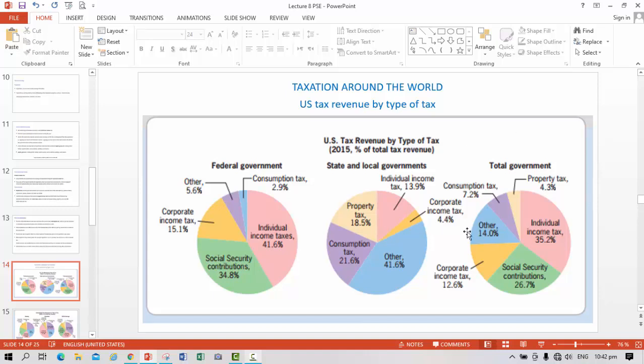If we aggregate the state and federal government revenue, then out of the total tax income, 4.3% is from property tax, 32.5% from individual income tax, 26.7% from social security, 12.6% from corporate income, 14% from others, and 7.2% from the consumption tax, which is very small as compared to the consumption taxes in Pakistan.